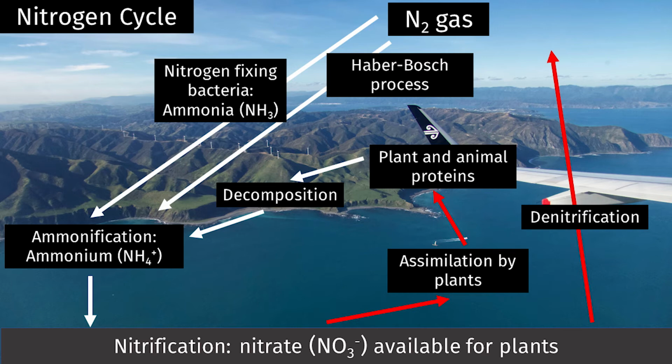Nitrogen is returned to the atmosphere by denitrifying bacteria, which convert nitrate to nitrogen gas. The only other way for nitrogen gas to be fixed in the environment is through lightning strikes.